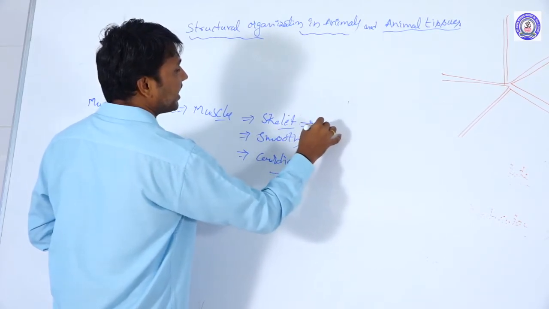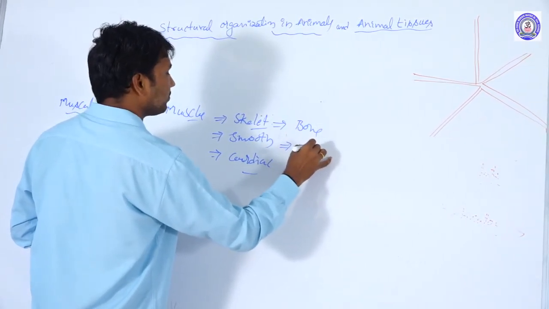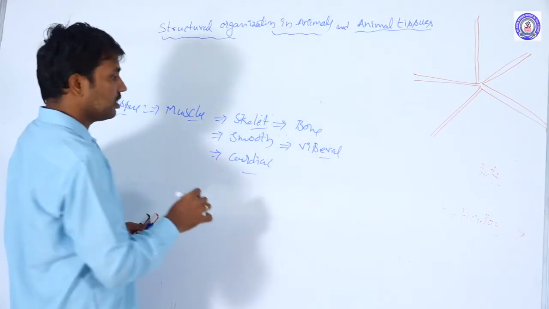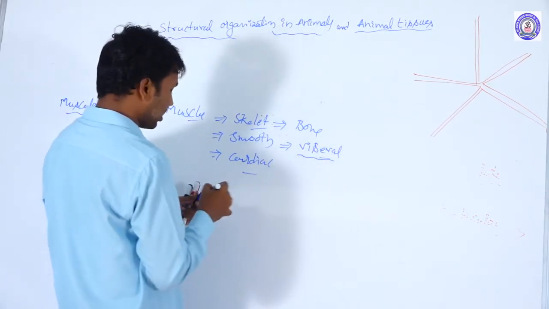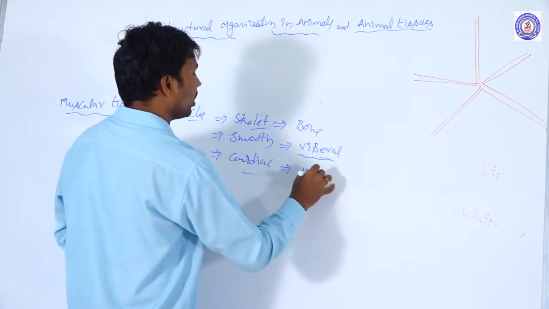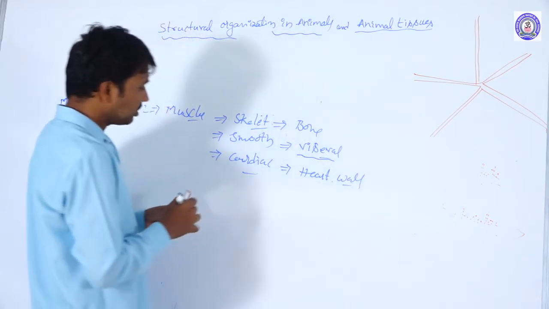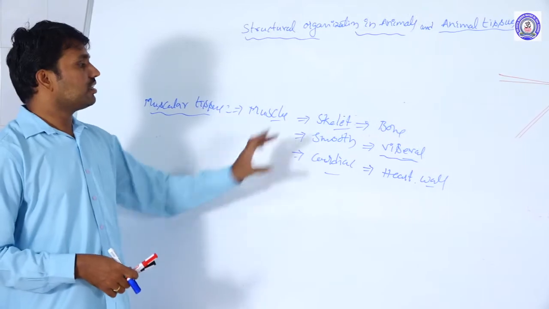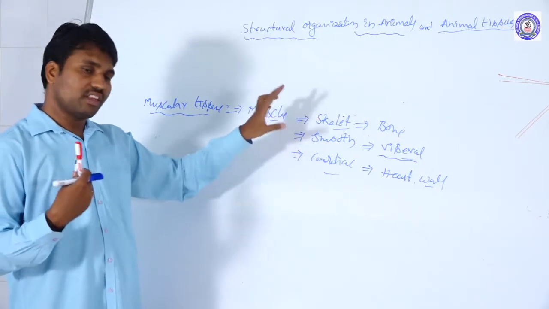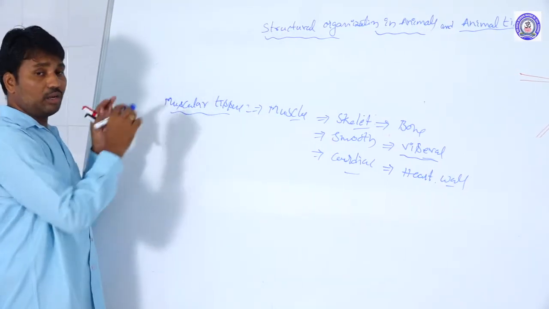Skeletal muscles are attached to the bone. Smooth muscles form the visceral or peritoneal layers; visceral organs are formed by smooth muscle. Cardiac means heart, and the heart valves are formed by the cardiac muscles. Their specification and structure we already discussed in locomotion, so it can be recollected from there. This is regarding muscular tissue.